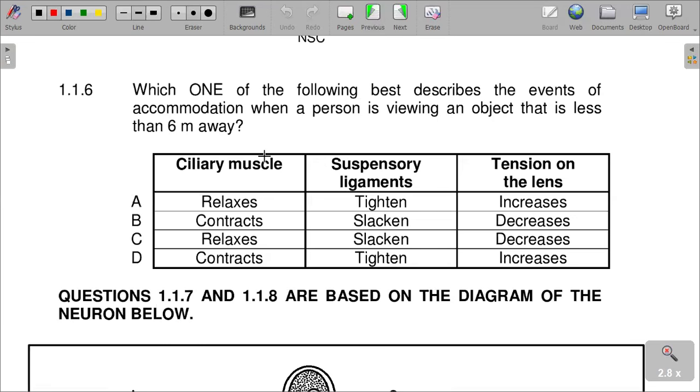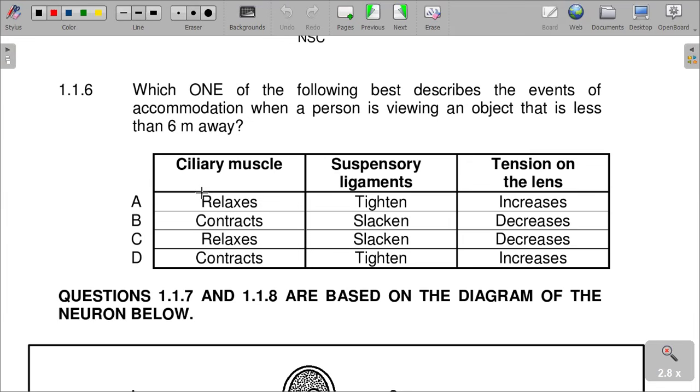So when you are viewing an object that is less than 6 meters away, what must happen is that the ciliary muscles, the suspensory ligaments and the tension on the lens have some specific responses that they should do. That is near vision.